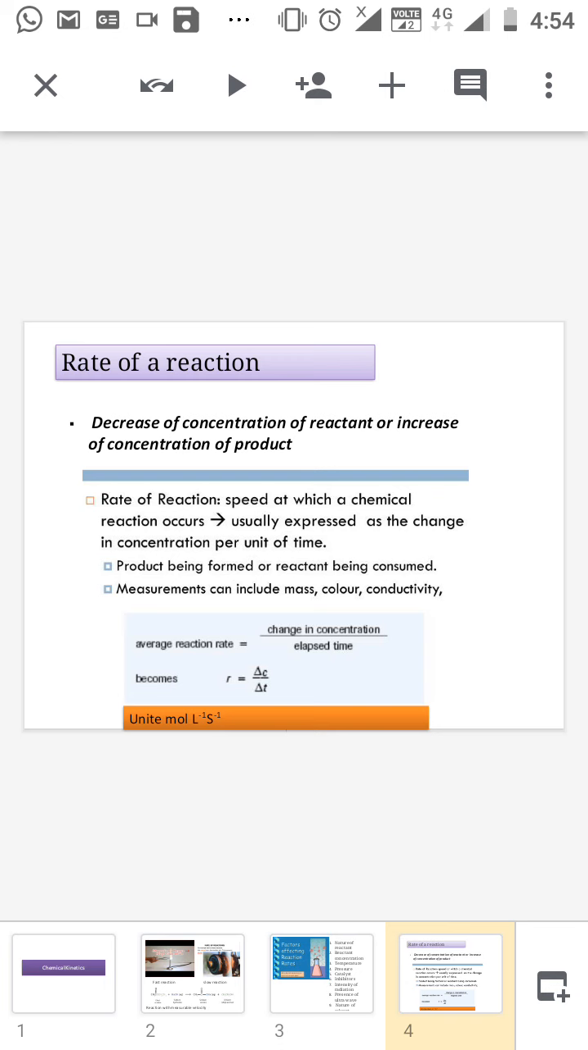The unit of the rate of a reaction is very important. Unit is equal to mole liter inverse second inverse. We can easily find out the unit, you only have to study the equation. Rate of a reaction means R is equal to delta C by delta T. The unit of the concentration is mole per liter, divided by T. The unit of time is second. So the unit of the rate of a reaction is mole liter inverse second inverse.